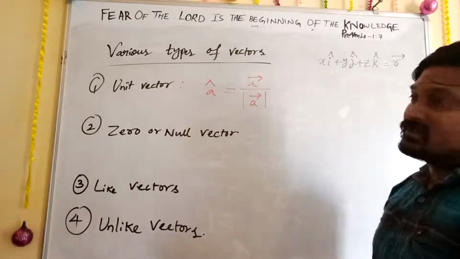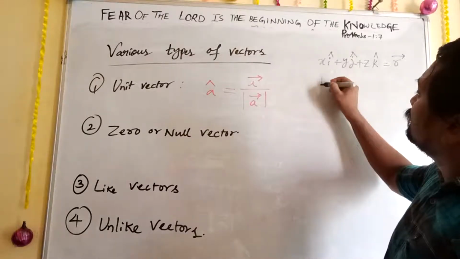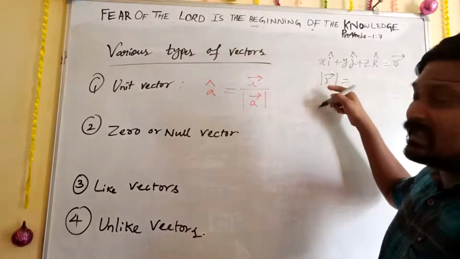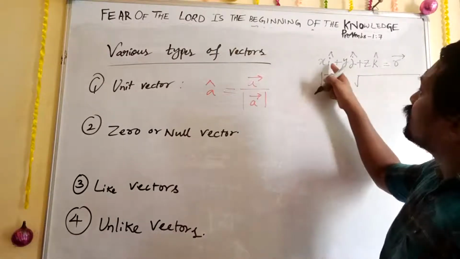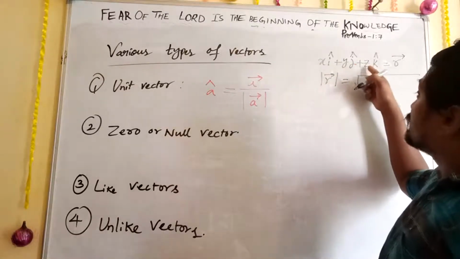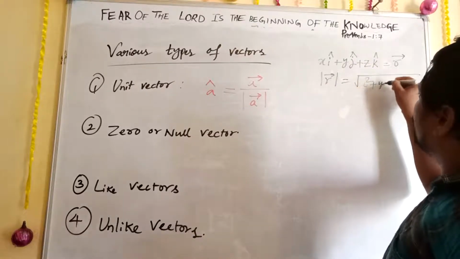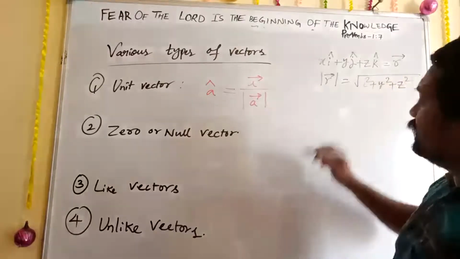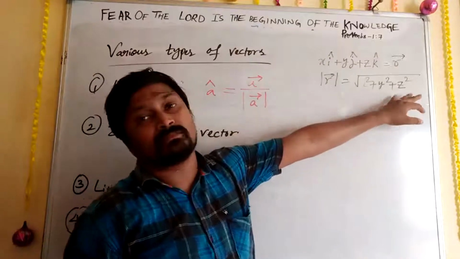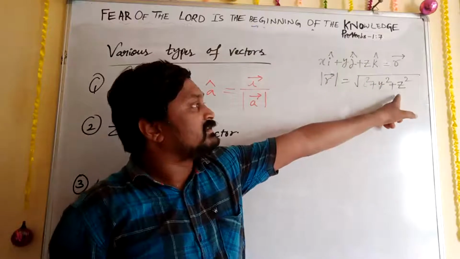Then for this r vector, how do we find the modulus of r vector? We need to write the square root of the coefficient of i cap, coefficient of j cap, coefficient of k cap, that is x square plus y square plus z square. If you want the modulus of any vector, you have to apply this formula: square root of x square plus y square plus z square.